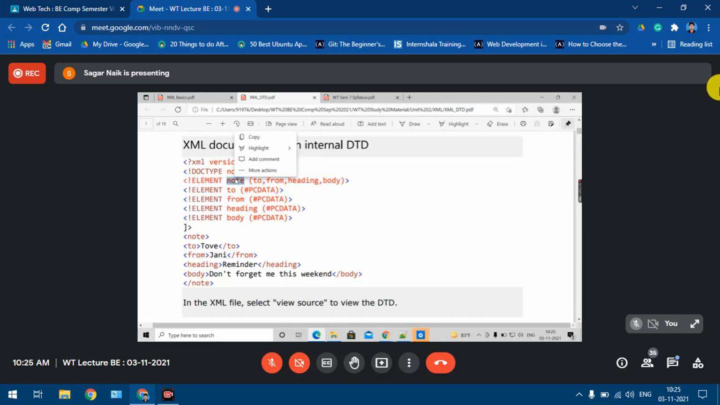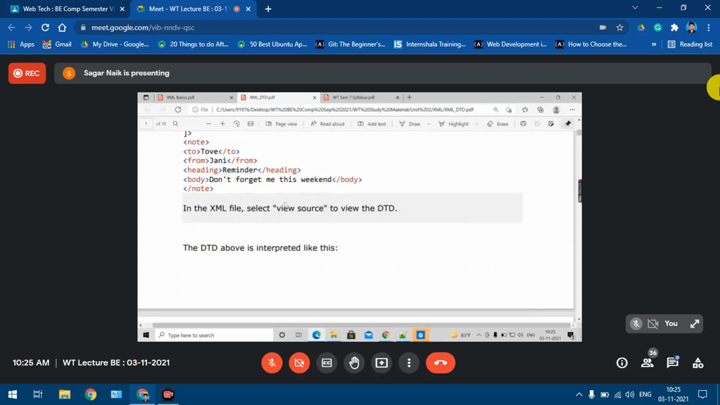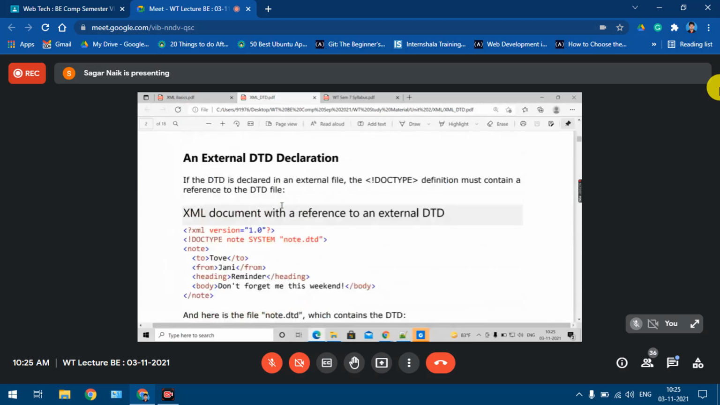The element node is not a simple element, it has children. Then two elements I defined: some element and the heading element, and the body element is defined. Since all these elements are simple elements, they have some text as content, so I am using #PCDATA. One more variation is CDATA. That we'll see in the elements of XML, in the building blocks of XML. Then also we had seen how to write the external DTD.